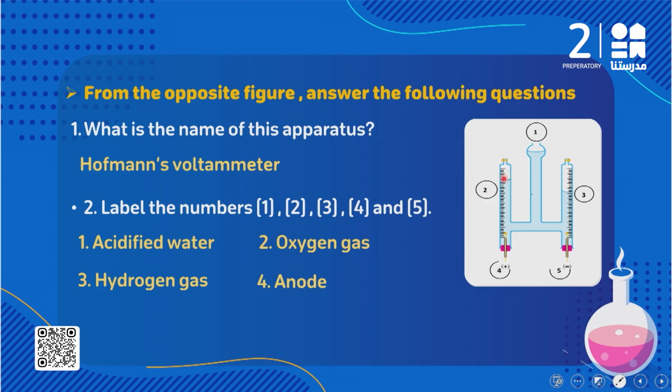And number 2 here, the gas that evolves at the positive pole is called oxygen gas, and the gas that evolves at the negative pole is called hydrogen gas. So what about the name of the positive pole? It's called the anode, and the name of the negative pole is called the cathode.